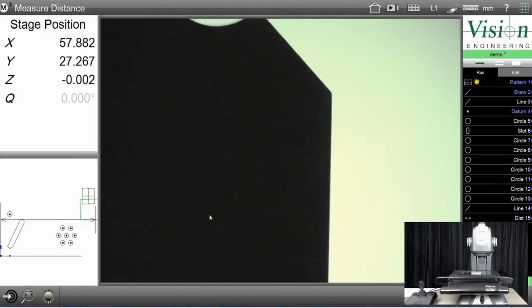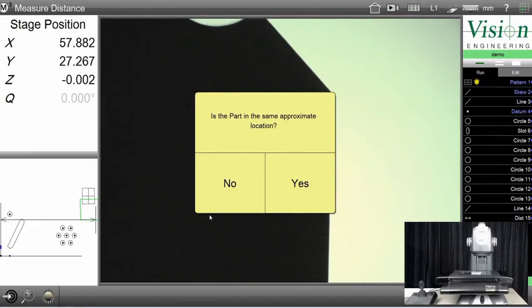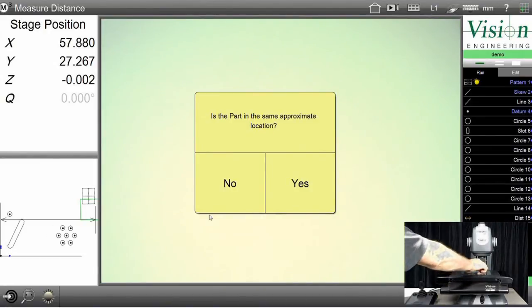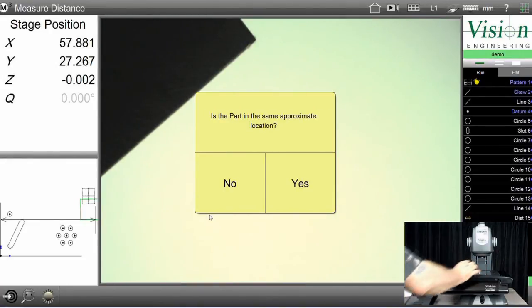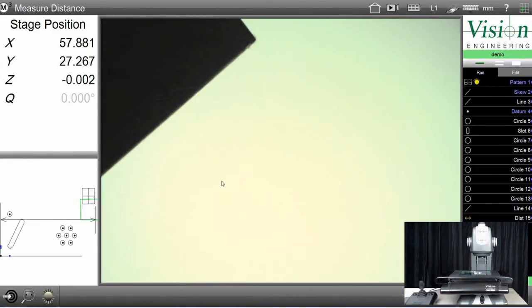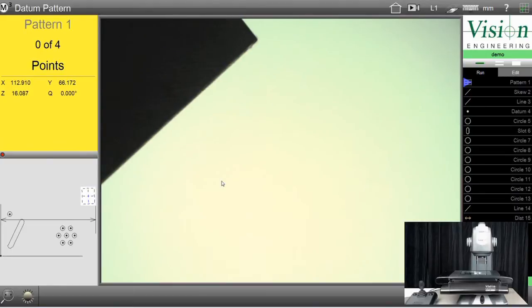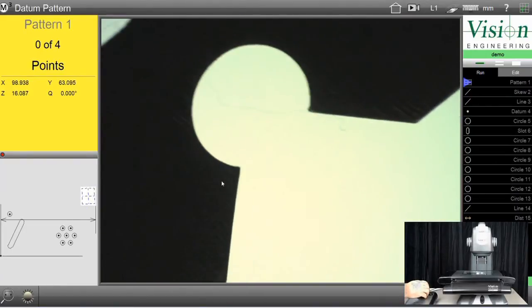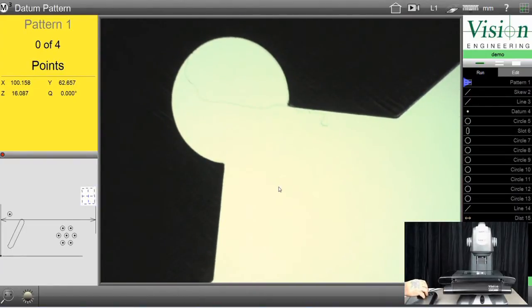I can now hit rerun, and it's now asking me if the part is in the same approximate location. I'm going to say no, and I'm going to take the part off the machine, and put the part back on the machine at a slightly different angle. Show it where the keyway is.